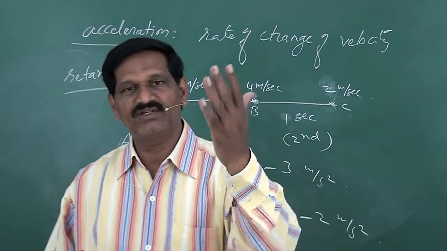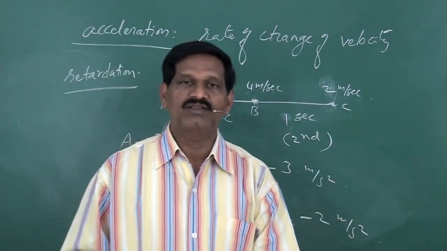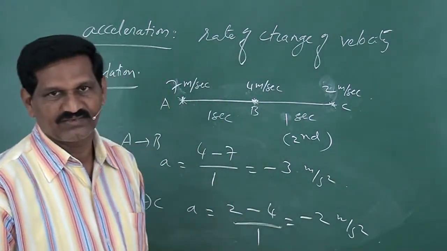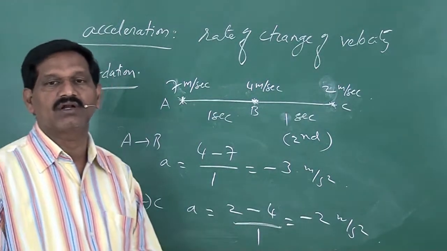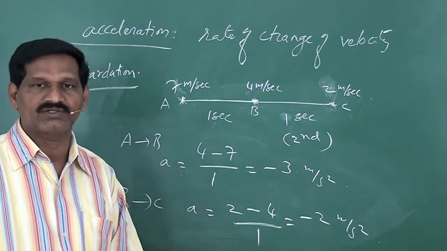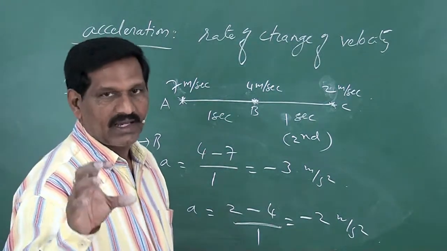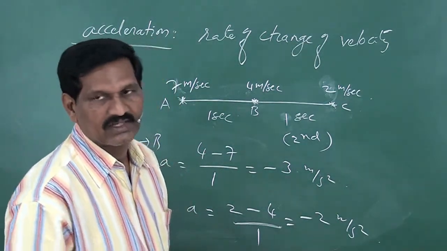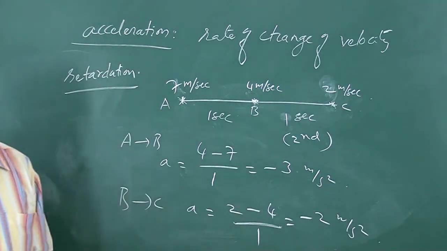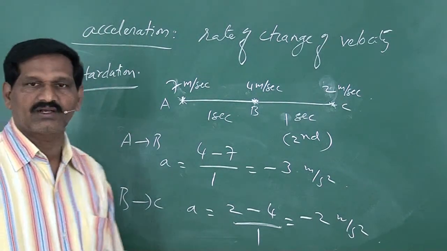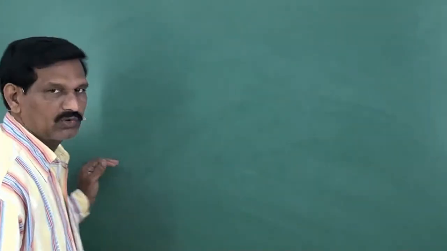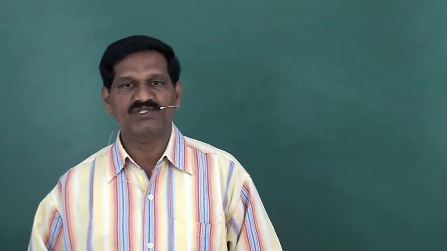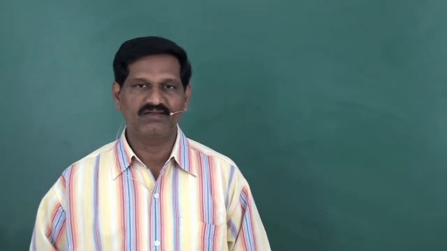When the velocity increases, you say that the body accelerates. So there is positive acceleration and negative acceleration. Negative acceleration is called retardation. In the case of retardation, you have to take acceleration as negative. So that is retardation. We have discussed distance, displacement, speed, velocity, acceleration.